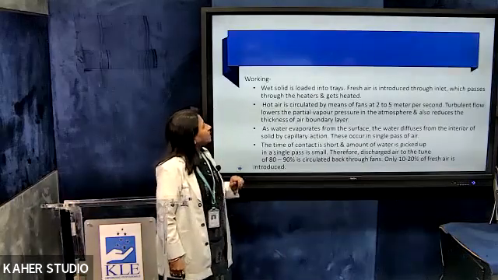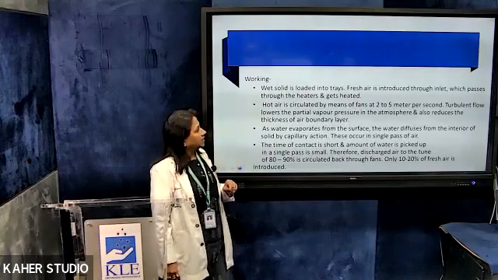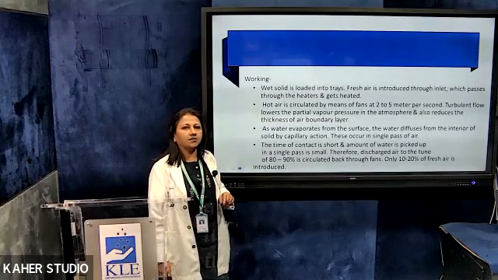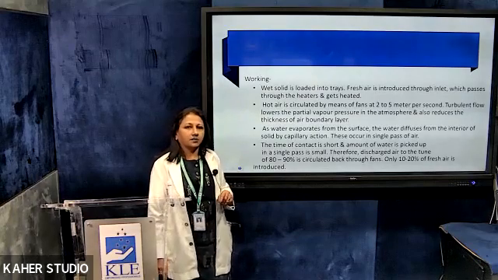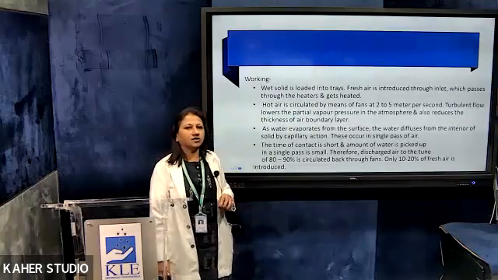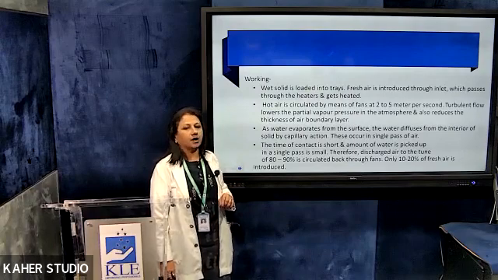So the working: wet solid is loaded into the tray. Fresh air is introduced through the inlet, which passes through the heaters and gets heated. The air is circulated at around 2 to 5 meters per second. Turbulent flow lowers the partial vapor pressure in the atmosphere, and it also reduces the thickened boundary layer.